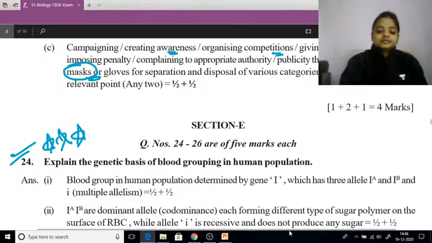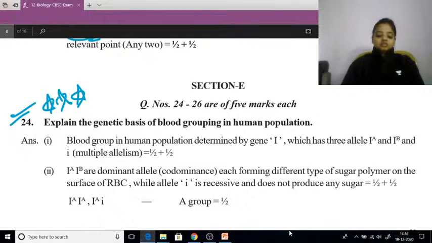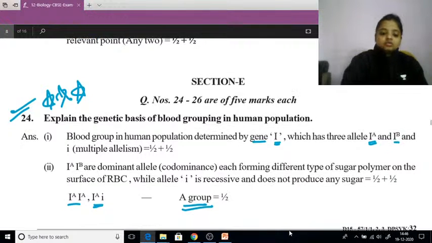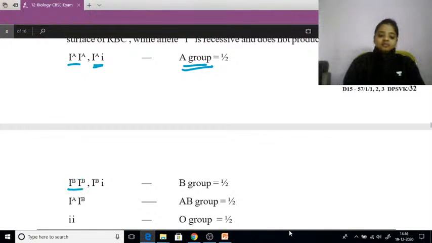So when we are writing about blood group, there comes the gene, that is I. If it is IA type, IA IA or IA and small i, then the blood group will be A. IB, the same condition happens in that also, that is IB IB or IB and small i, then it will be blood group B.